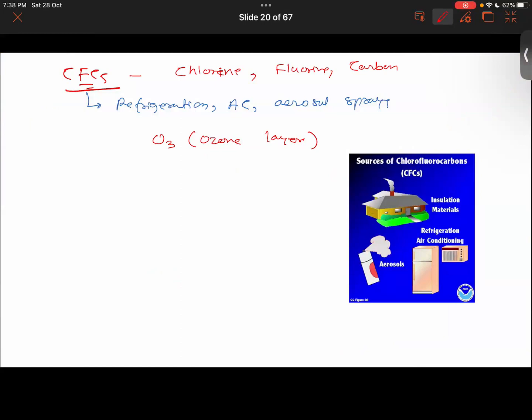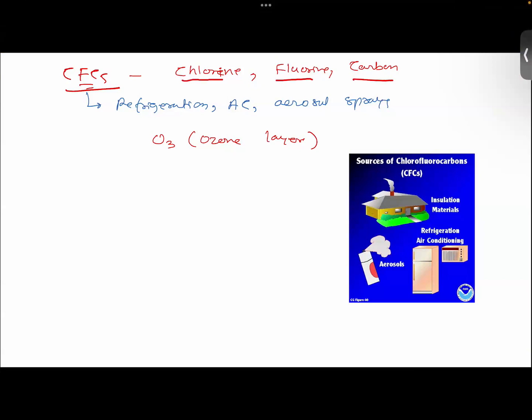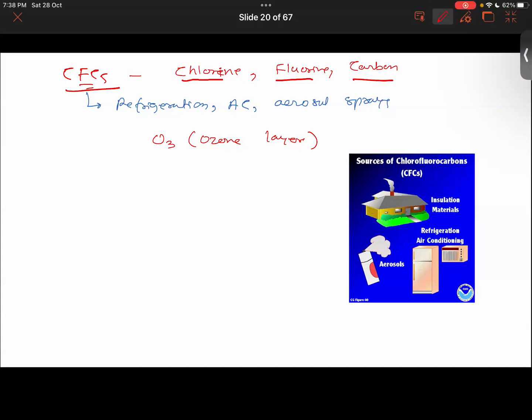Then we did talk about chlorofluorocarbons also, right? So chlorofluorocarbons are basically chemicals that are made up of chlorine, fluorine, and carbon, right? And we did talk about what it does. It basically depletes the layer of ozone, right? So look, basically what happens ना?